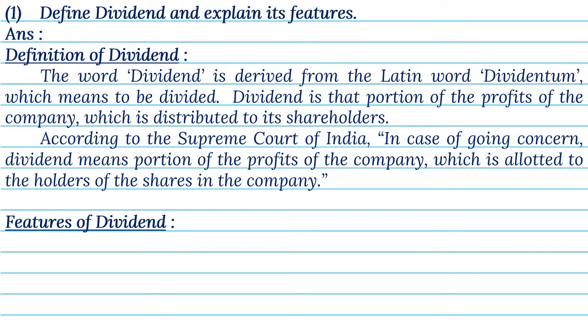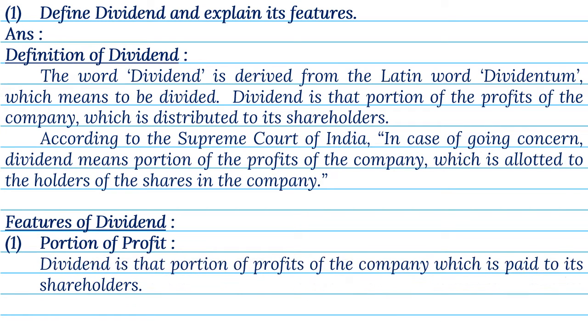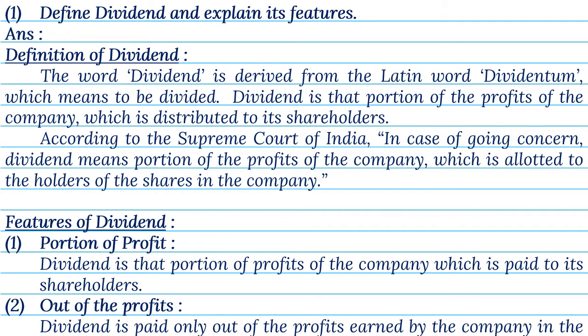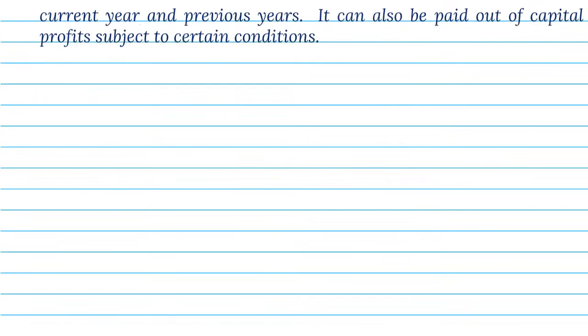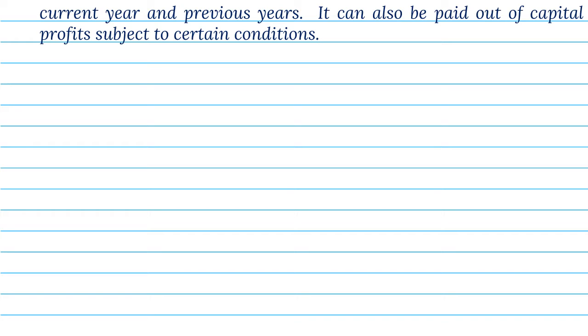Features of dividend. 1. Portion of profit. Dividend is that portion of profits of the company which is paid to its shareholders. 2. Out of the profits. Dividend is paid only out of the profits earned by the company in the current year and previous years. It can also be paid out of capital profits, subject to certain conditions.